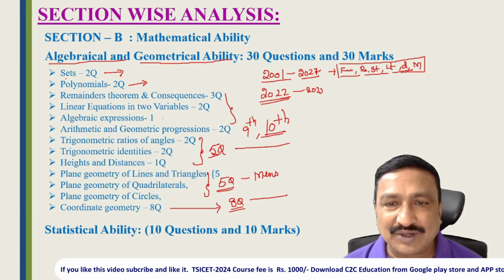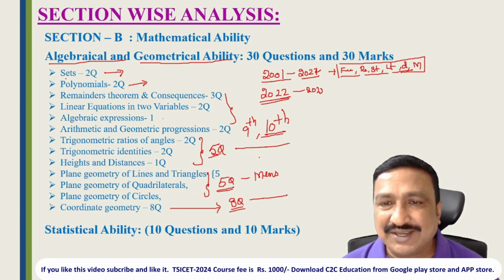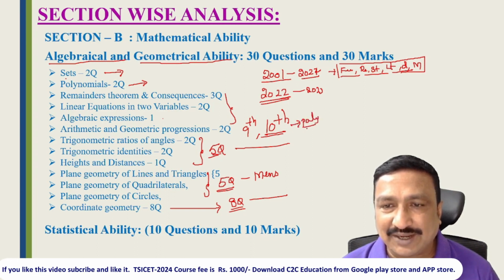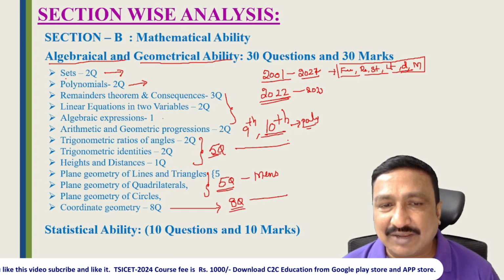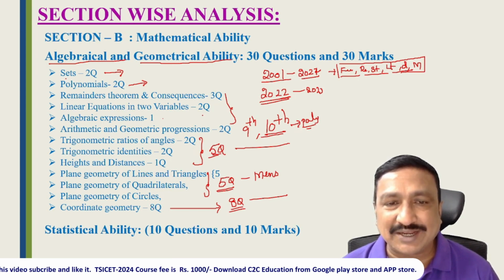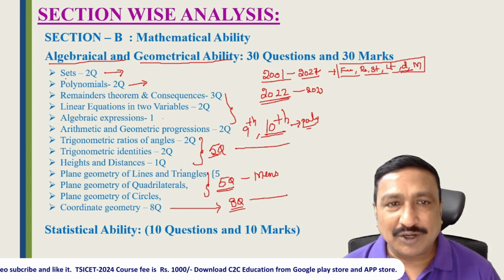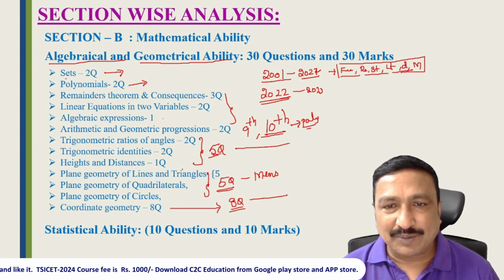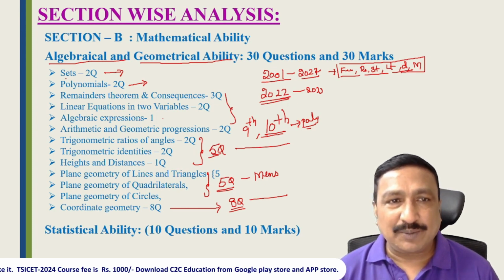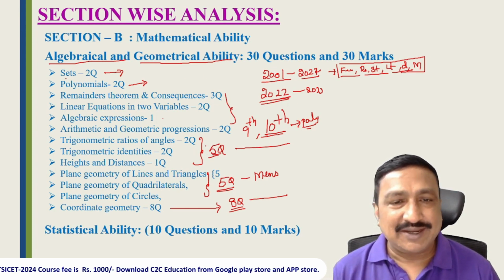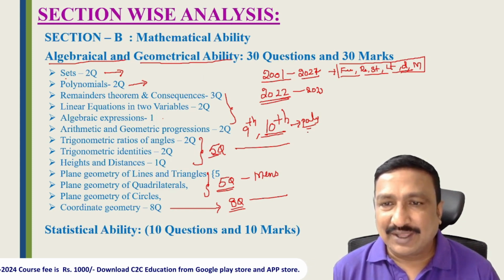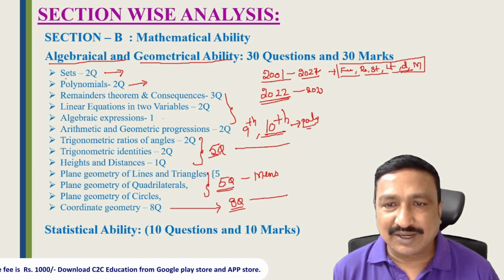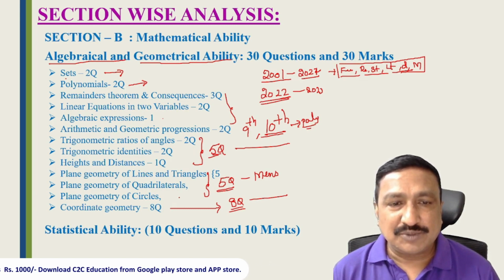Once your formulas are perfect, you can answer. Or the best choice is to take any polytechnic entrance guide. In the polytechnic entrance guide, they will give you objective based questions only. So practice all the basic questions. If you want to prepare for arithmetic, take the best book in the market and prepare all the topics. And if you want to prepare for algebra and geometrical ability, take 9th class and 10th class textbooks. Along with that, take one polytechnic entrance guide and practice all objective type questions.